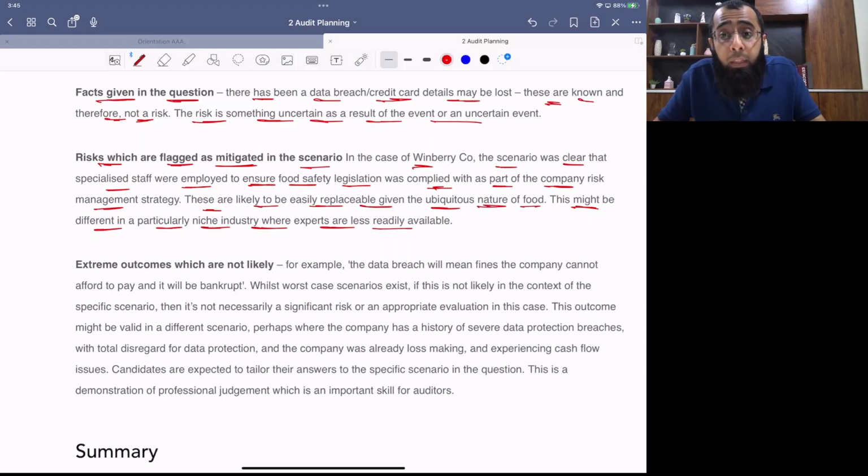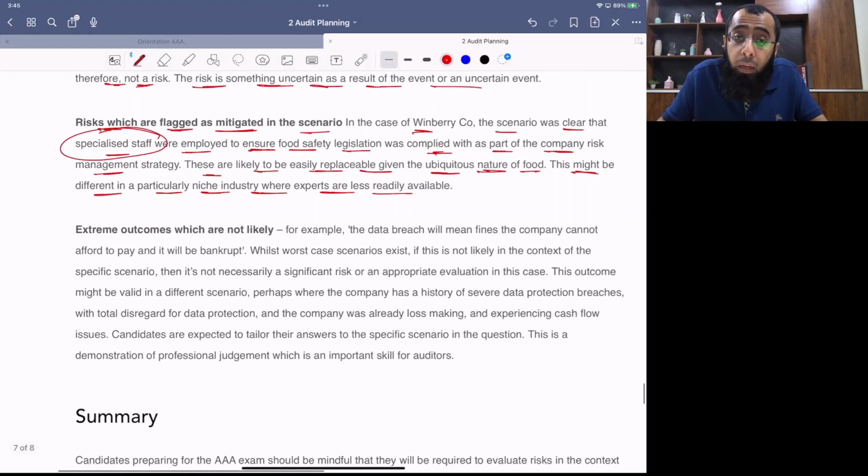But if you would be writing a risk for breaches of food safety regulation, which was already covered in the scenario, because the question has clearly stated that the company has the specialist staff, it would be referring to a scenario which is already mitigated, which is already covered. So if anything is already covered, you shouldn't be referring to that risk. You should replace it and write something else, like perishable inventory items may go obsolete and as a result the company may face losses. Something different. But if you're writing a risk which is already mitigated, which is already covered, then you will not get marks.